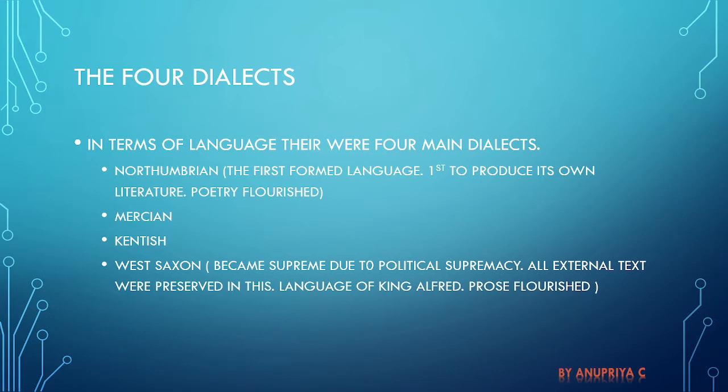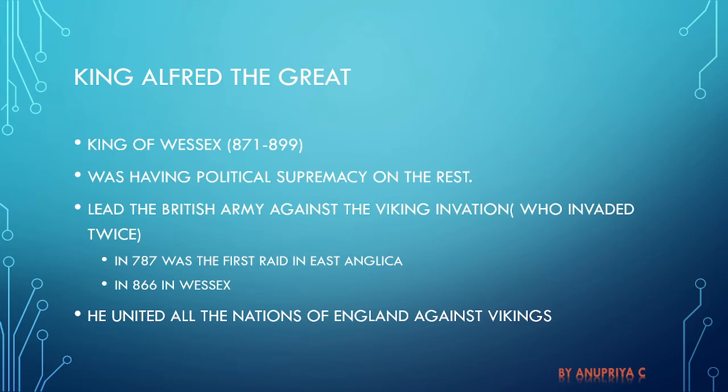All extant texts were preserved in this language, and this is also the language of King Alfred, who was among the successful kings of that point of time, and prose also flourished in this language. King Alfred was one of the politically supreme kings of that time, Alfred the Great. He was the king of Wessex. He ruled from 1871 to 1899. He had political supremacy over the rest of the Anglo-Saxon tribes, the rest of the Heptarchy.